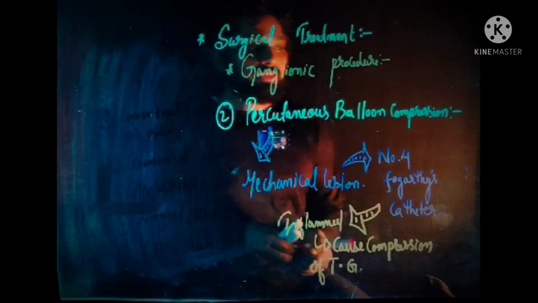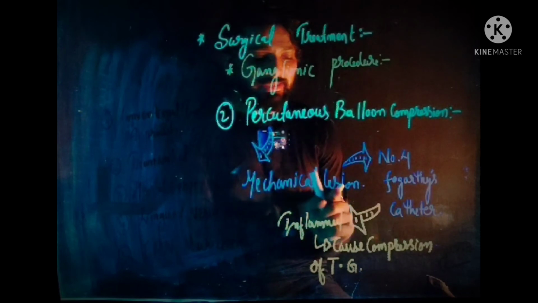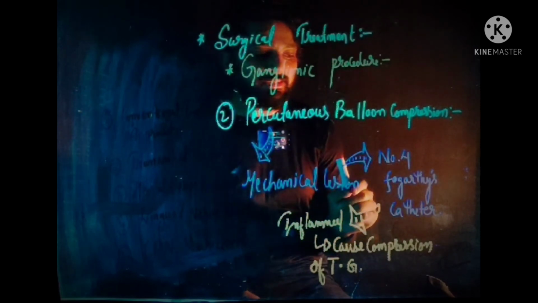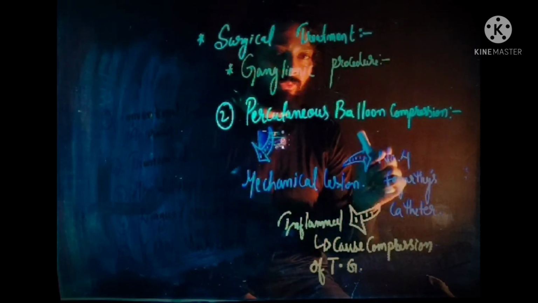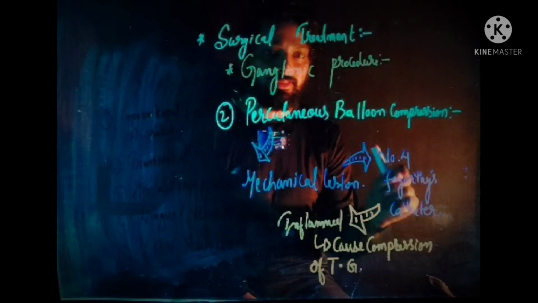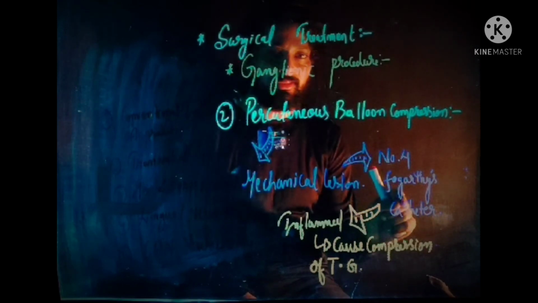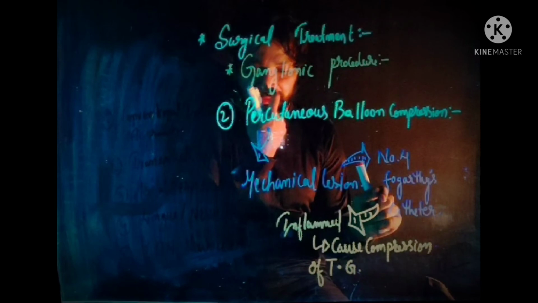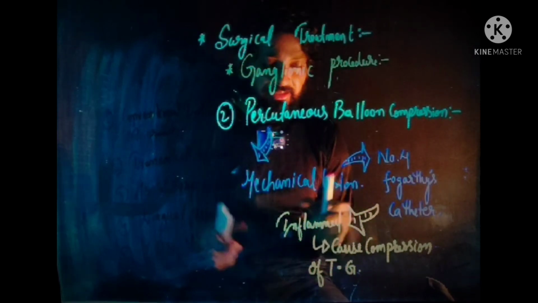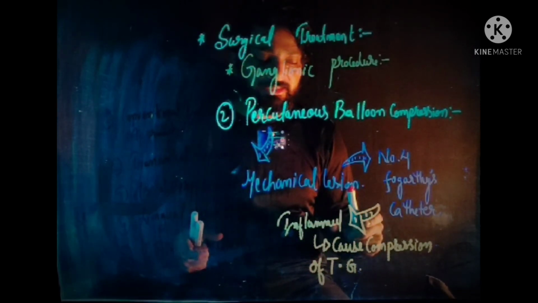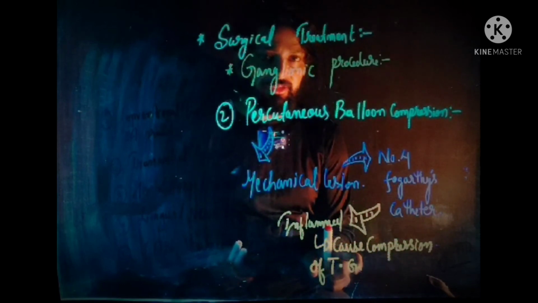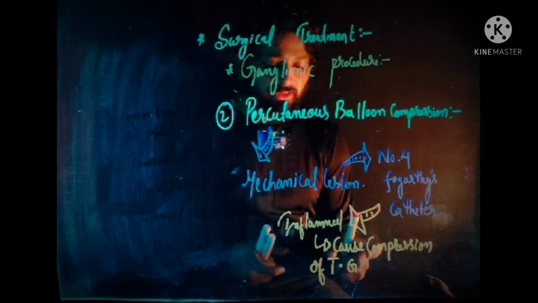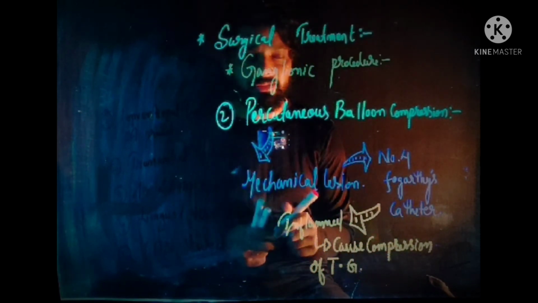Now in percutaneous balloon compression, what happens? A mechanical lesion is created by using a number 4 Fogarty catheter. This Fogarty catheter is inflated, and this inflation causes compression of the trigeminal ganglion, and compression of the trigeminal ganglion creates the mechanical lesion.